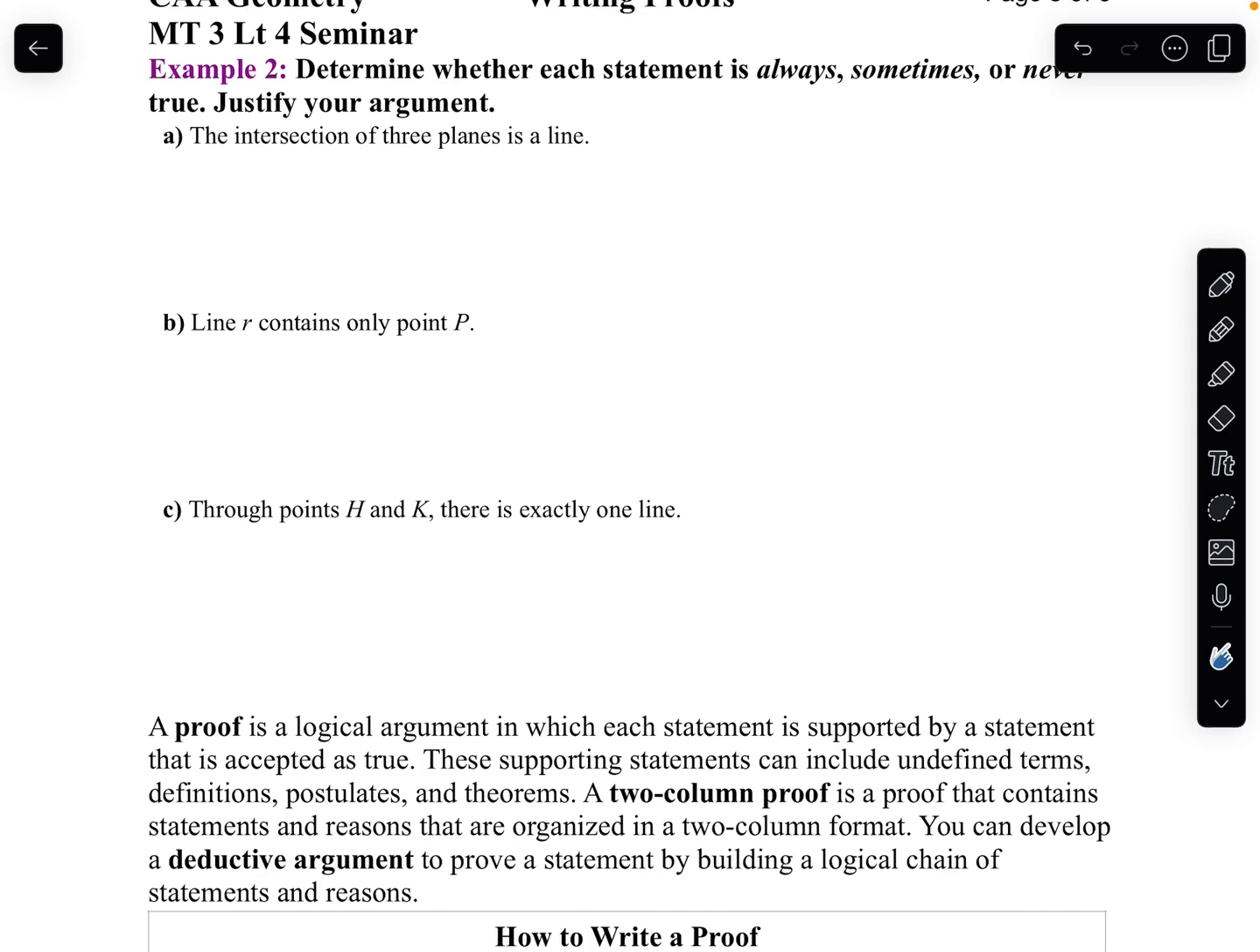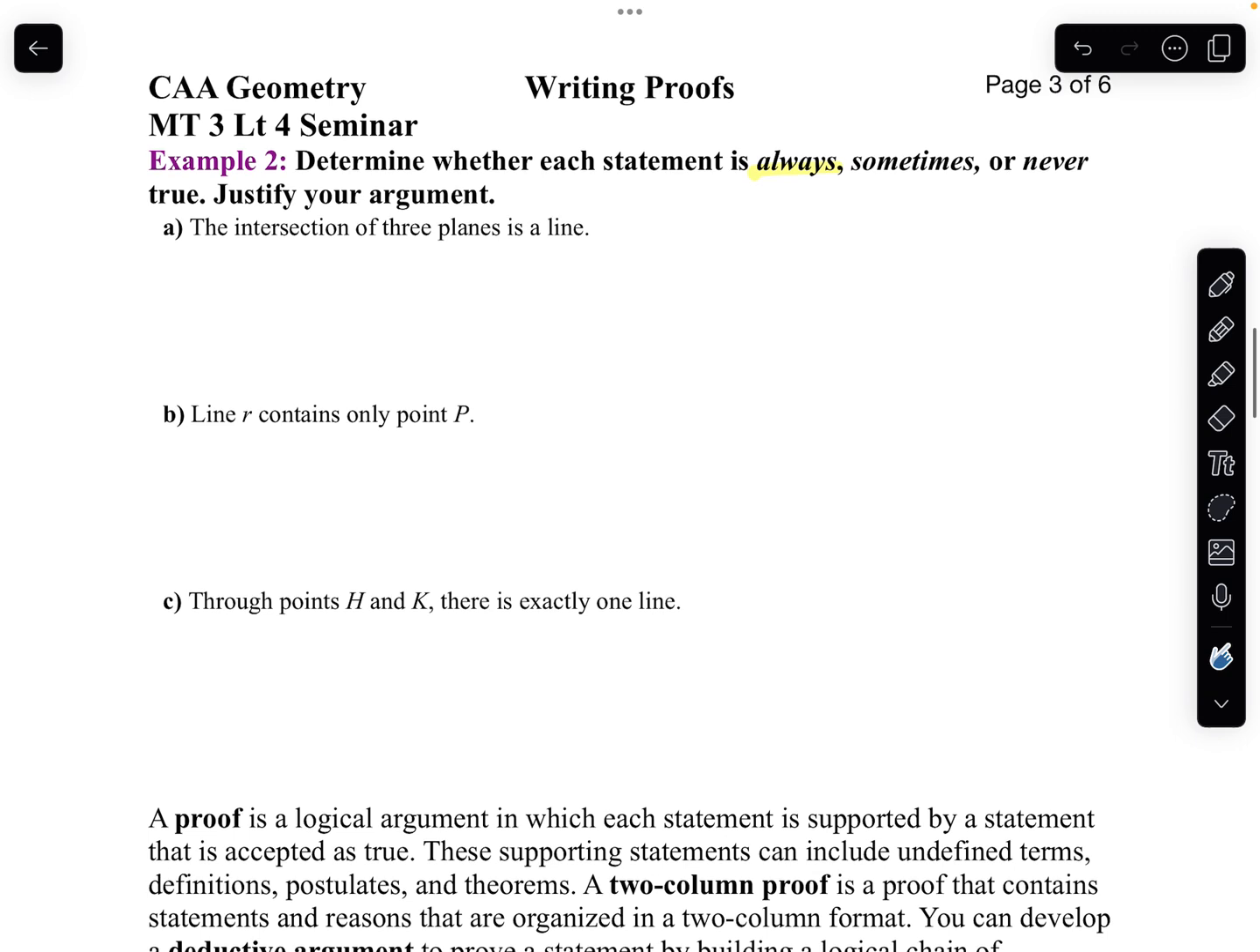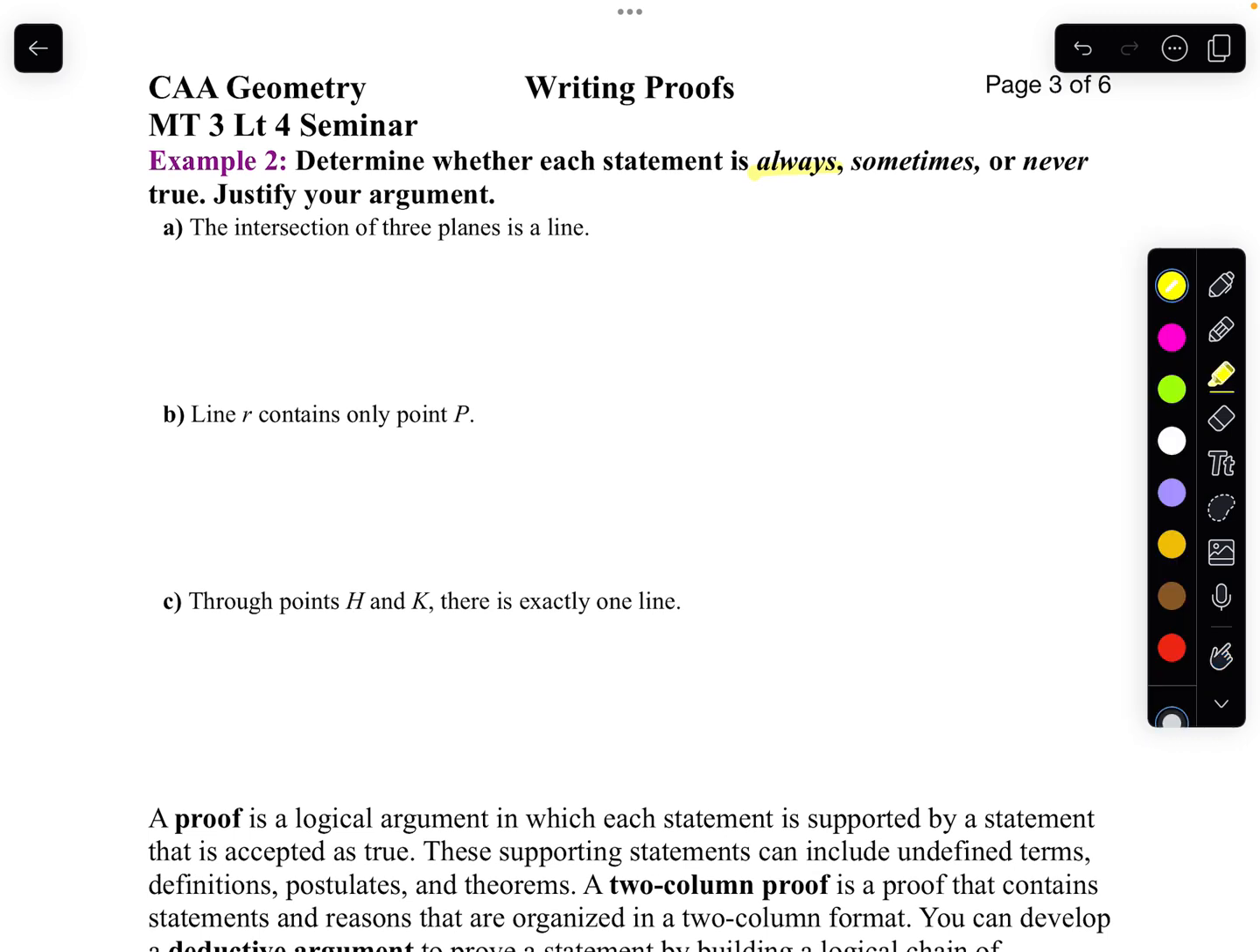In example 2, we want to determine if these statements are always, sometimes, or never true based on our postulates. So the first one, the intersection of 3 planes is a line. The intersection of 2 planes is a line. So I could have 3 planes intersected in 2 lines. 2 lines could intersect in a point. So I'm going to say sometimes. It could be true.